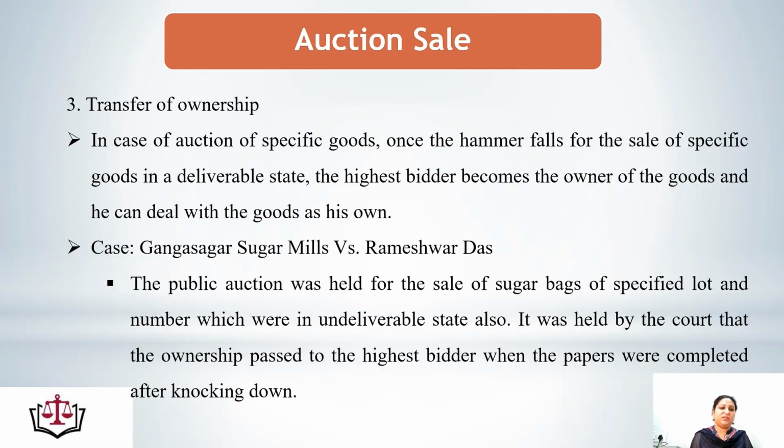Third is the transfer of ownership. In case of auction of specific goods, once the hammer falls, there is a sale of specific goods. If the goods are in a deliverable state and the goods are specific, the highest bidder becomes the owner of the goods and he can deal with the goods on his own. This is clear from the case of Ganga Sagar Sugar Mills versus Rameshwar Das.